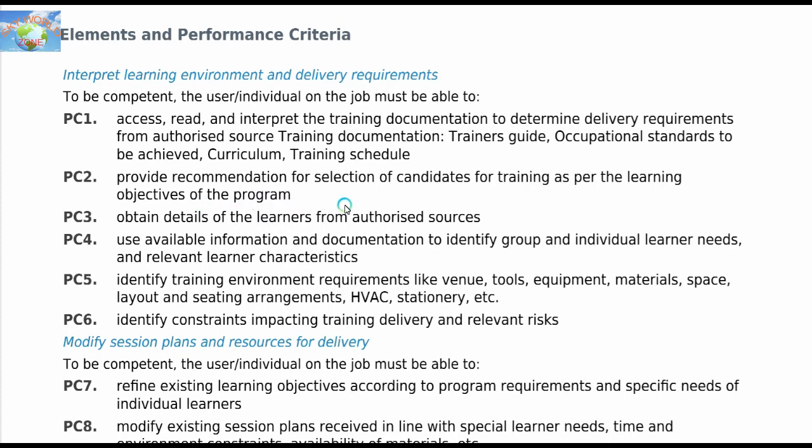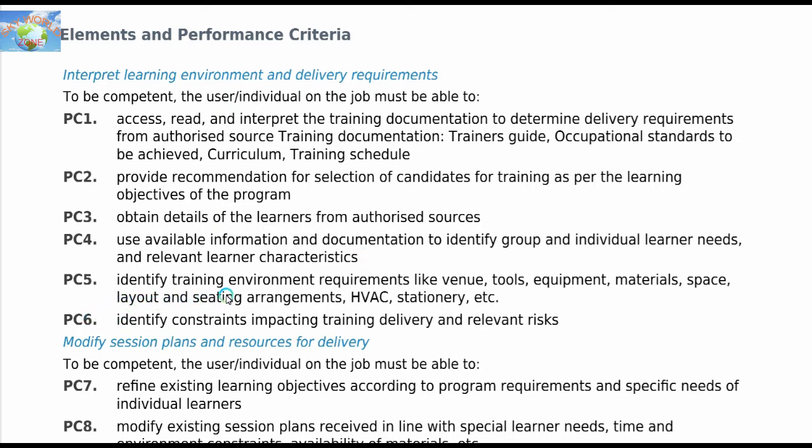Means which candidates are eligible for the post. Then PC3 is obtain details of the learners from authorized sources. So details mean all the required documents and the background of the candidates from the authorized sources. PC4. Use available information and documentation to identify group and individual learners' need and relevant learner characteristics. Means those who are from which background or category, age group, whatever they are, the trainer should know this basic information, so they can train the candidate very easily.